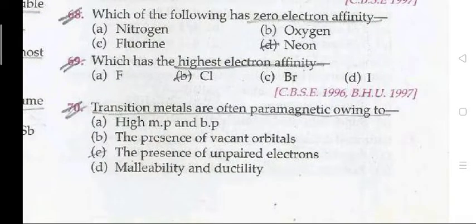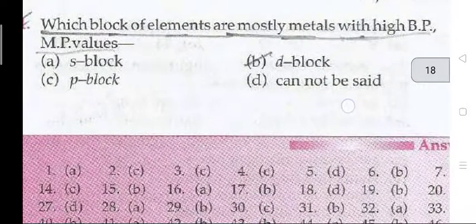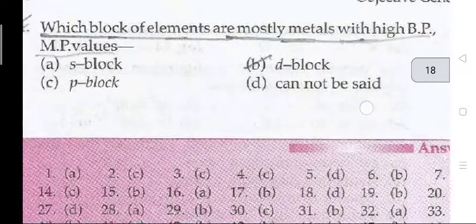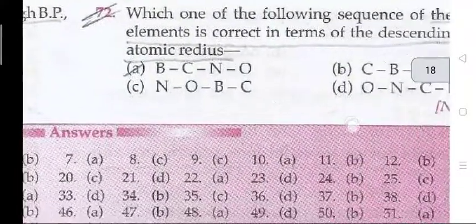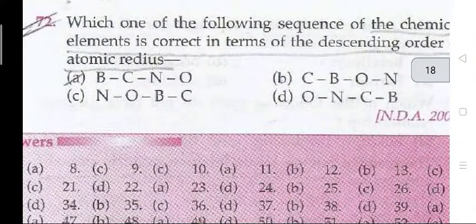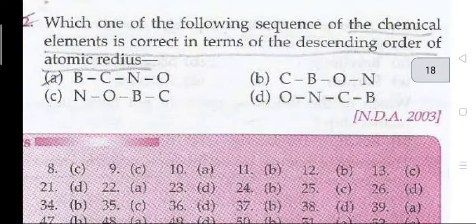Which of the following has a zero electron affinity? Neon. Which has the highest electron affinity? Chlorine. Transition metals are often colored owing to the presence of unpaired electrons. Question 71. Which block of the elements are mostly metals with high BP and MP values? The d block. Question 72. Which one of the following sequences of the chemical elements is correct in terms of descending order of atomic radius? B, C, N and O.